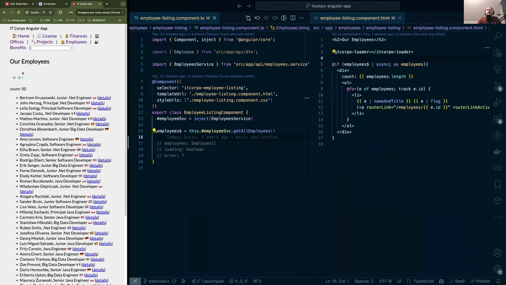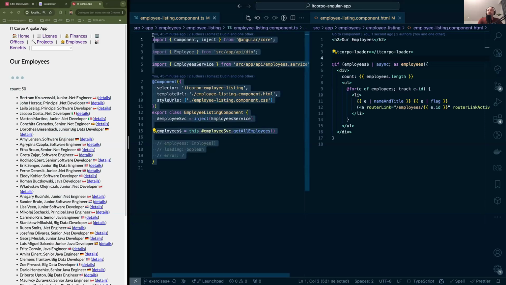And here we have a listing of employees. The API returns 50 elements per page. This is the list of objects that we've got here. Some folk with a name, another person with another name, and so on and so forth. So this is a component that we are displaying over here on the left-hand side.